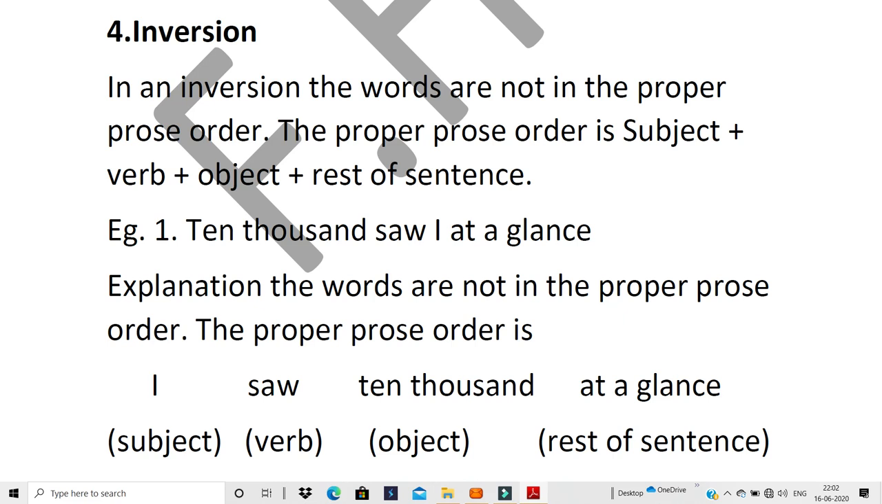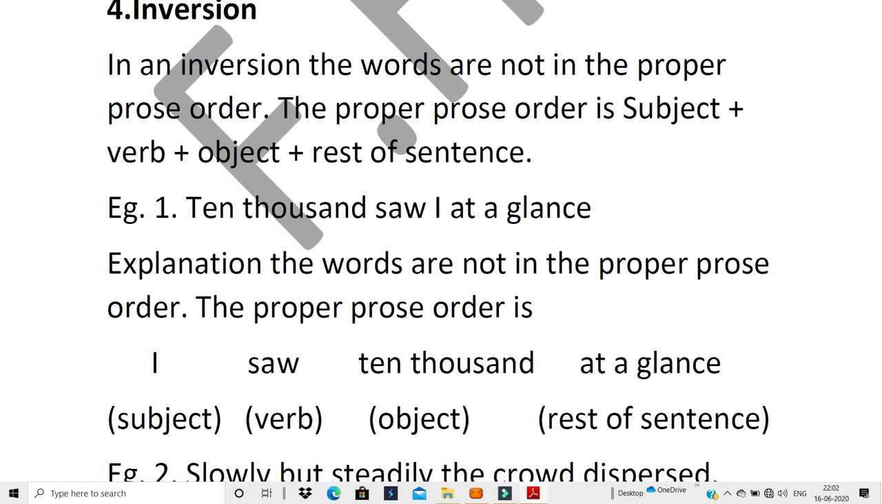10,000 saw I at a glance. Now what is the action? Saw. What is the action here? Verb, saw. Now who saw? I saw. So your proper prose order would be I saw. What did he see? 10,000. So I saw 10,000 at a glance.